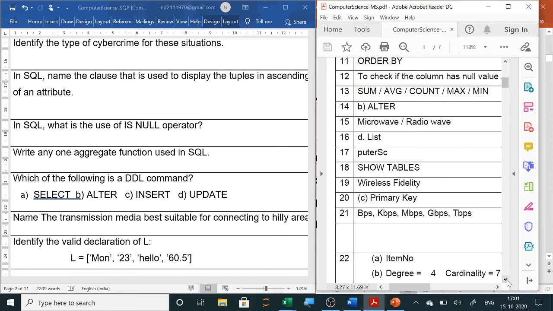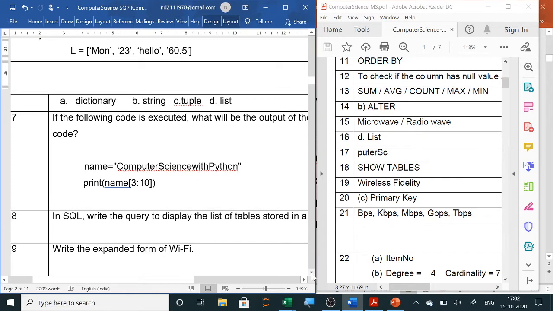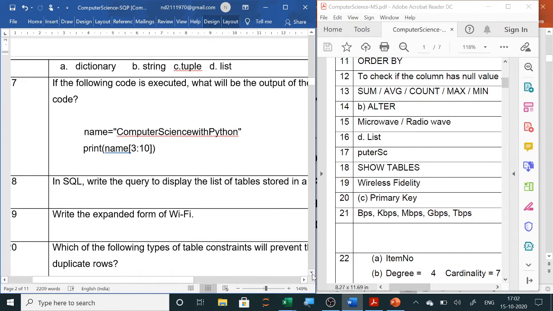Next, identify the valid declaration of L. Now here it is in square brackets. Square brackets mean it is a list. So we will write here the answer is list. Next question, the options they have also given. So it is very easy now. You have to select from the options. So it will be list.